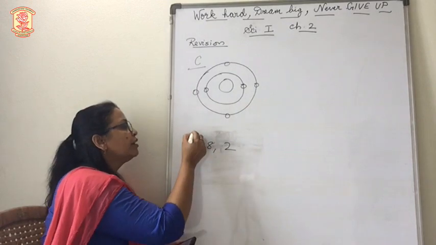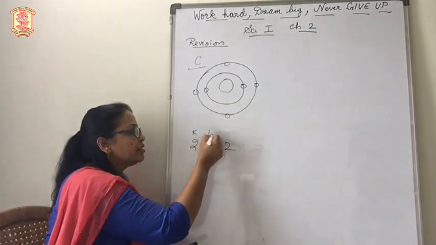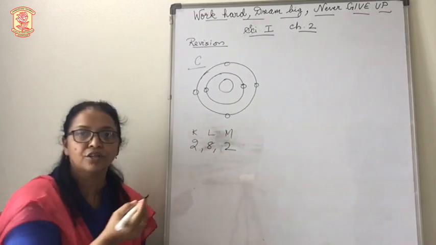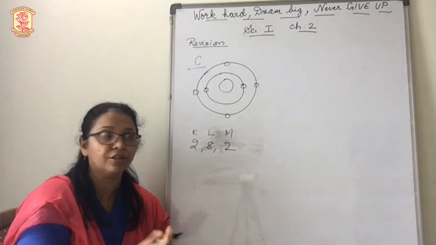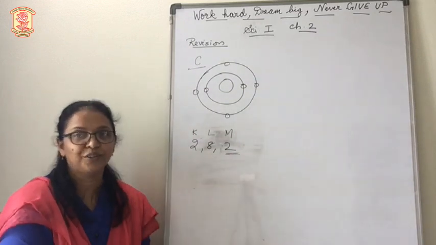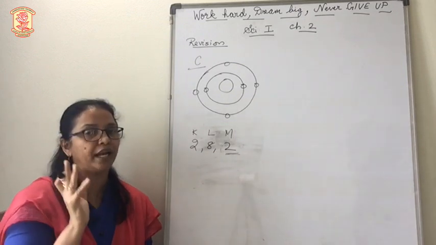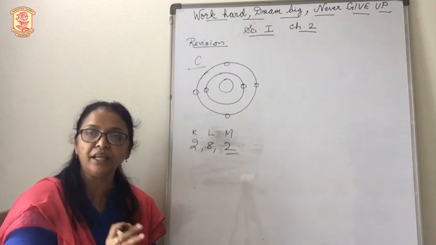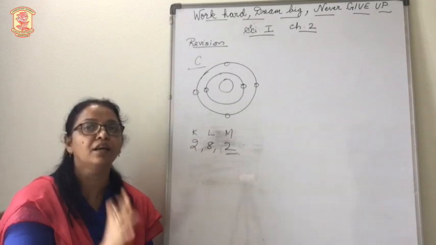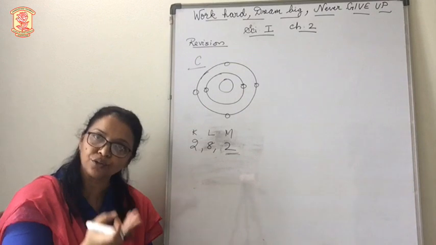Which means what? In the first orbit there are 2, then in the second orbit there are 8 electrons, and in the last orbit there are 2 electrons. So in this, which is the valence electron? This 2 is the valence electron, and therefore valency will be 2. When an atom has valence electrons 1, 2 and 3, the valency is also the same. If valence electrons are 1, 2, 3 and 4, its valency will also be 1, 2, 3 and 4.